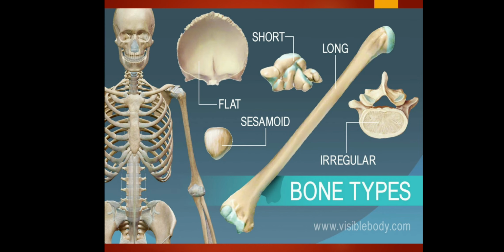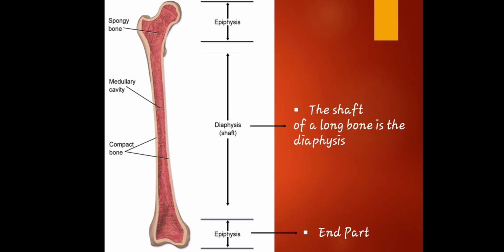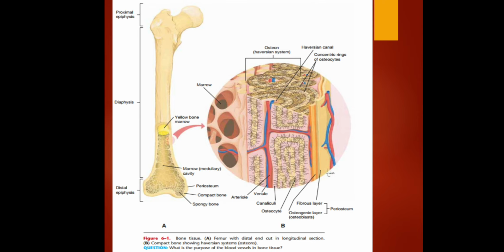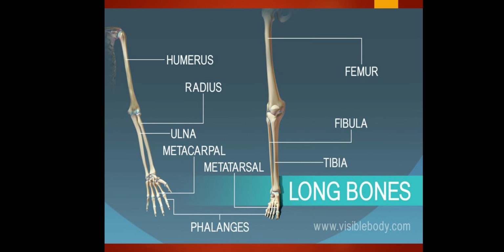This is for the bone types. Yes. Another picture. This is particularly on the long bones. What are those parts that you can see in the long bones? Okay. So that is the end part, not the end part of our discussion, but the representation.